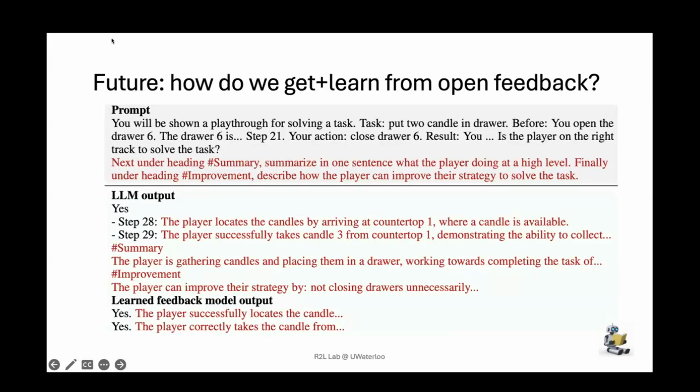I think this work is really interesting because it not only shows that we can improve with very naive use of feedback, but it shows we can extract all sorts of feedback from foundation models. In addition, we can ask for why an action is good, we can ask for a summary of agent behavior, and we can ask for strategic areas of improvement. An open question going forward is how can we tap into this knowledge in the form of open feedback and then learn from this open feedback.